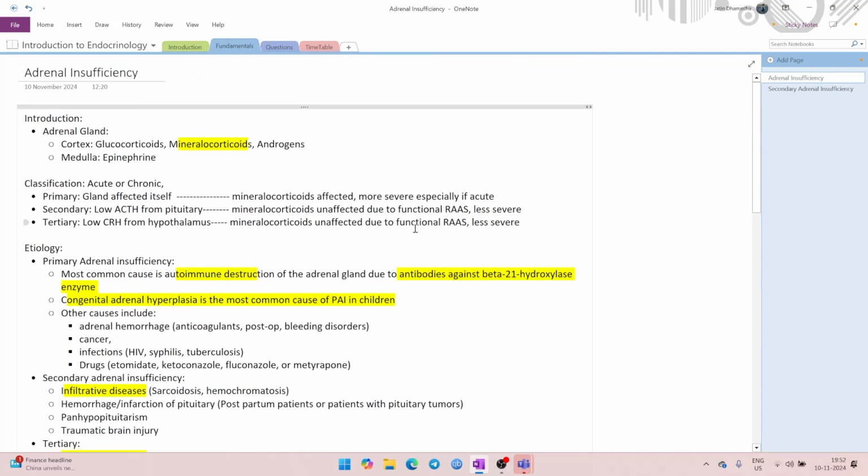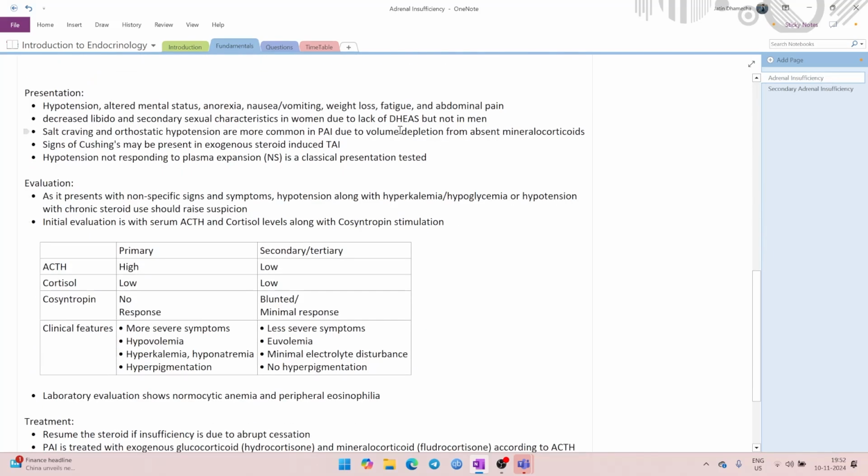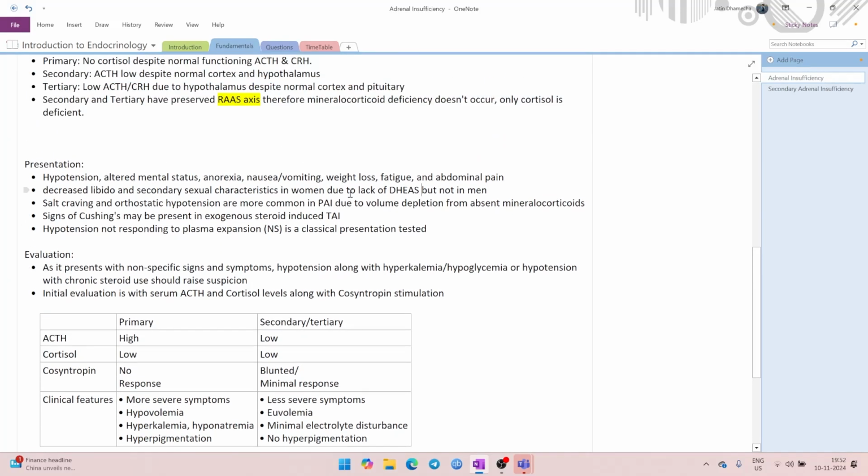DHEAS is generated from adrenal cortex, whereas DHEA itself, just the DHEA, is generated in the ovaries. So, in women, what you will see is decreased libido, decreased secondary sexual characteristics, but only in primary, not in secondary, not in tertiary.